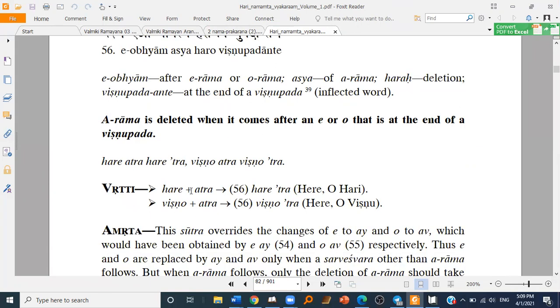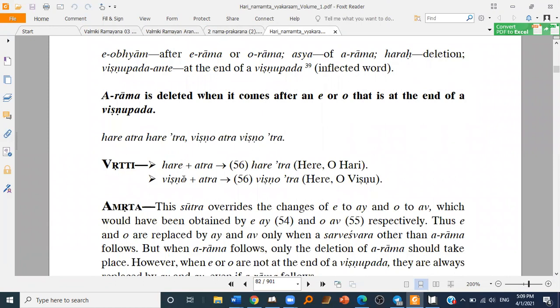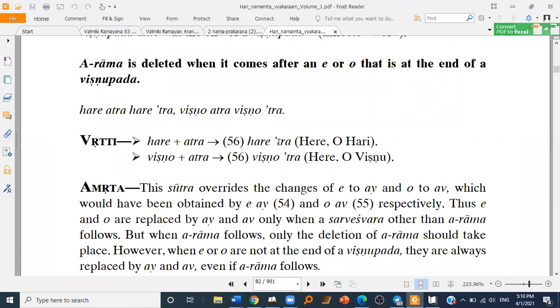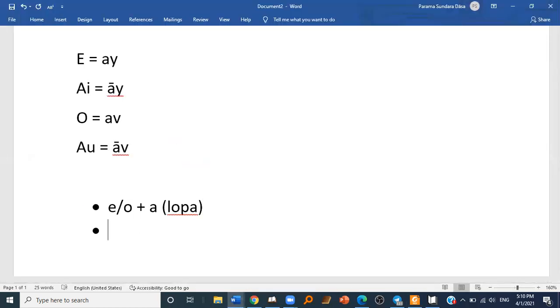So Hare Yukta Atra. Now Hare is a word and A Rama is at the end of the word. After this we have A Rama here, so this A Rama gets deleted. And when we delete it, we put this mark here, which is called an apostrophe. In Sanskrit, we say it avagraha. The example is Hare Yukta Atra. In English, we write it like this, Hare Yukta Atra, and in Devanagari, we will write it like this. You know, this sign, avagraha.